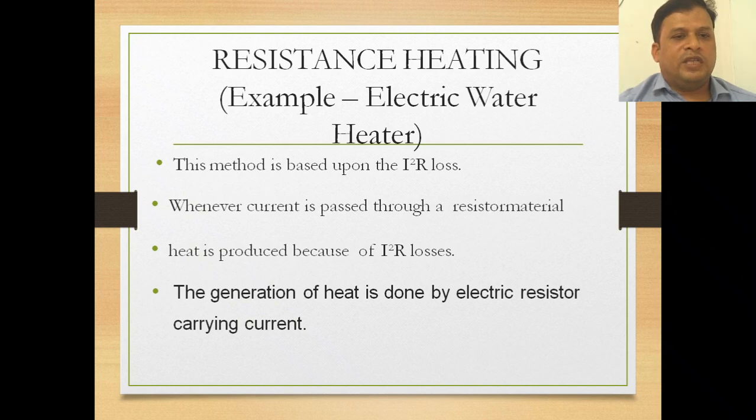Whenever the current is passed through the resistor material that we have in the electric heater, the heat produced will be used for boiling the water. And heat is produced only because of I square R losses, and generation of heat is done by an electric resistor carrying the current. So understand this main point: the generation of heat is done by an electric resistor carrying the current.